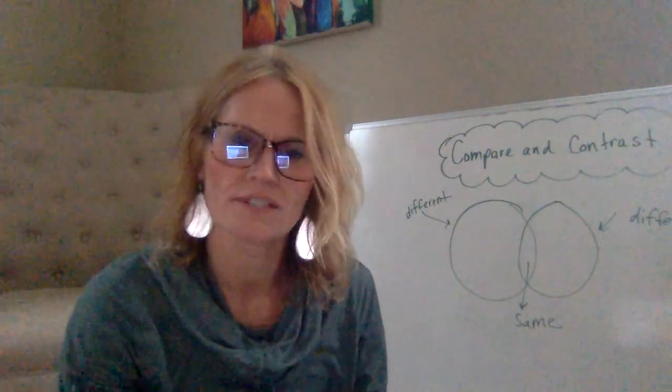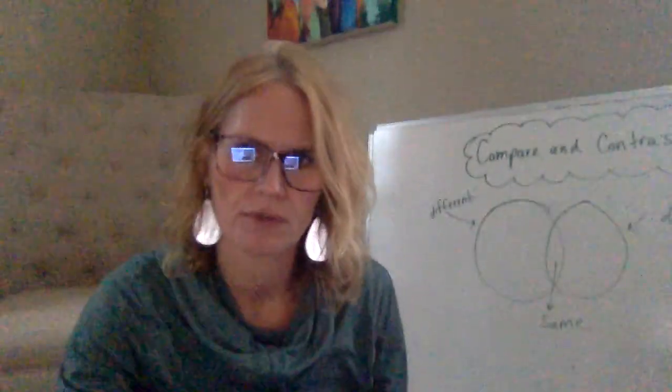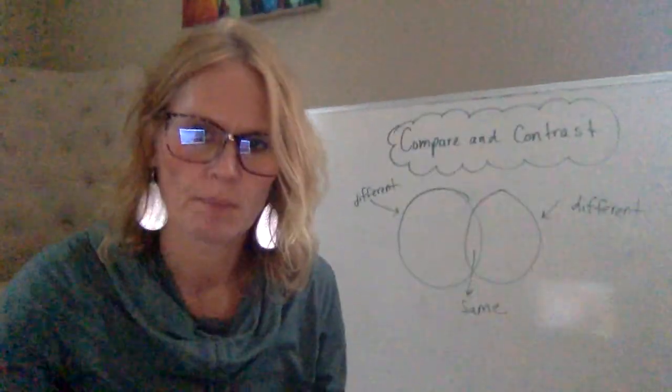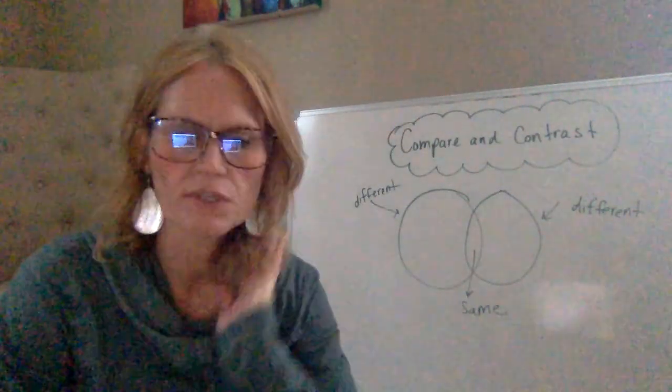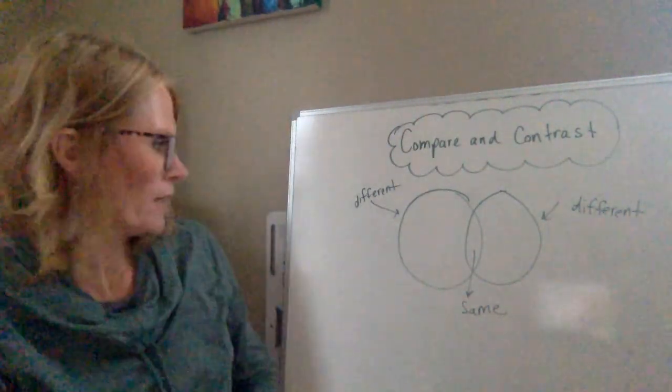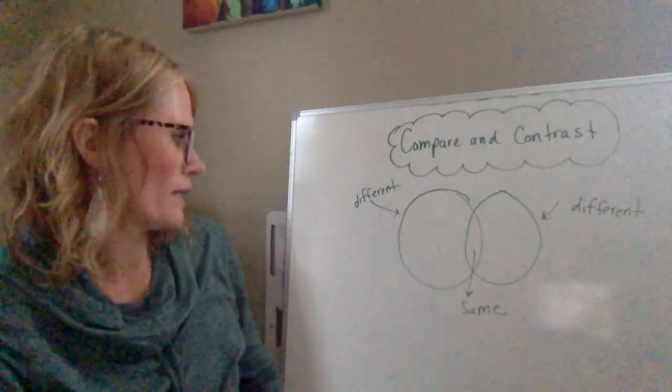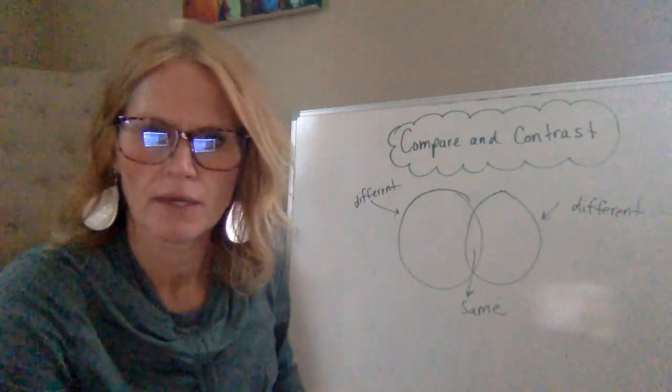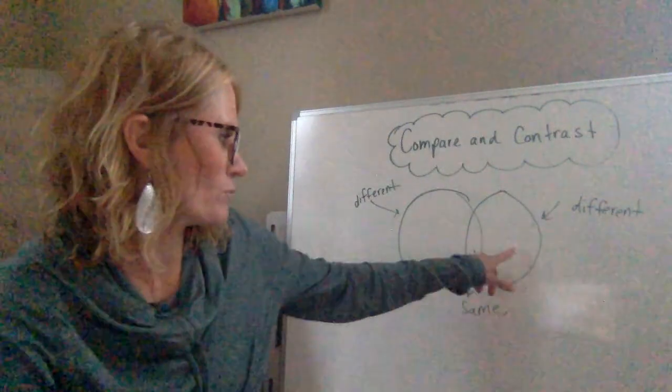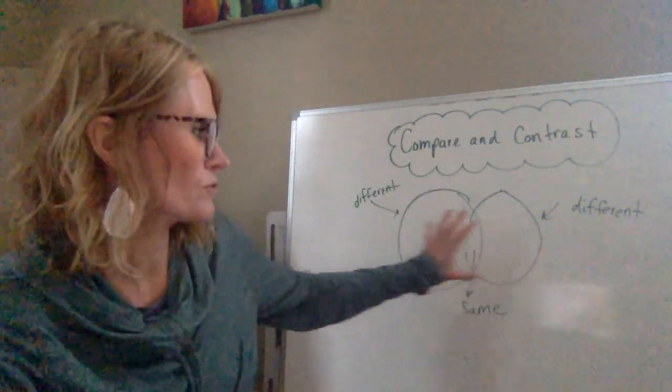Hi, boys and girls. Today for reading, we're going to talk about comparing and contrasting stories. Behind me, I have a diagram that you've seen before. It's called a Venn diagram. And it's basically two circles, and the circles overlap. And in the outside of the circles, where they don't overlap, we put how stories are different.